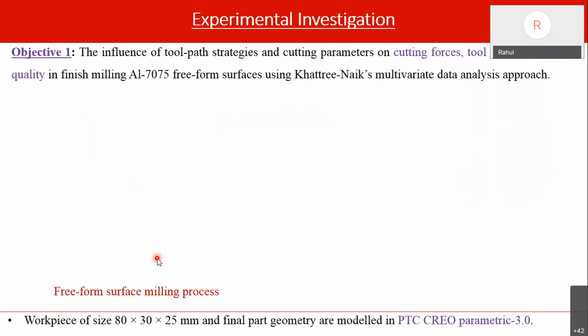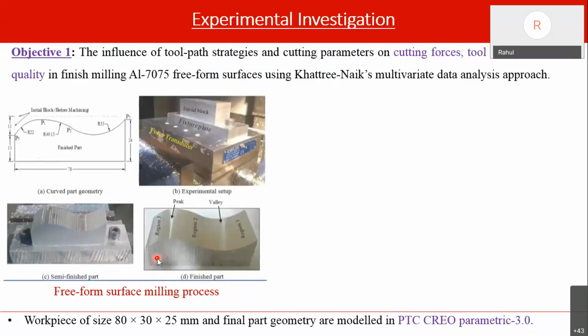So basically we initially started with experimental investigation in freeform surface machining. The objective of this experimental investigation is to study the influence of toolpath strategies and cutting parameters. These cutting parameters are nothing but our usual cutting parameters like speed, feed and depth of cut, on cutting force, tool wear and surface quality in finish milling of aluminum 7075. Here, for analysis we use Khatri Naik's multivariate data analysis approach. That I will explain in subsequent slides.